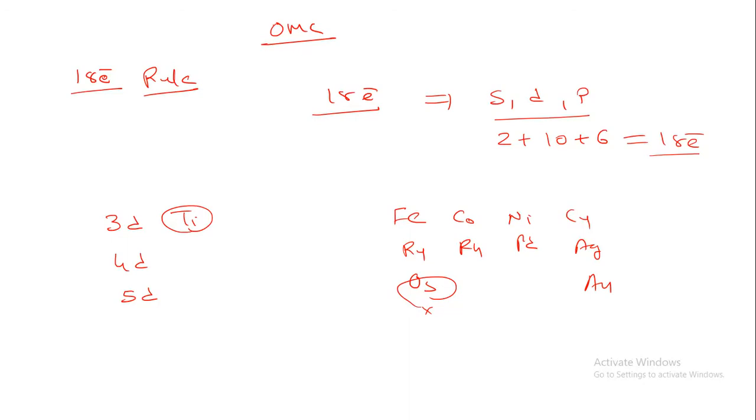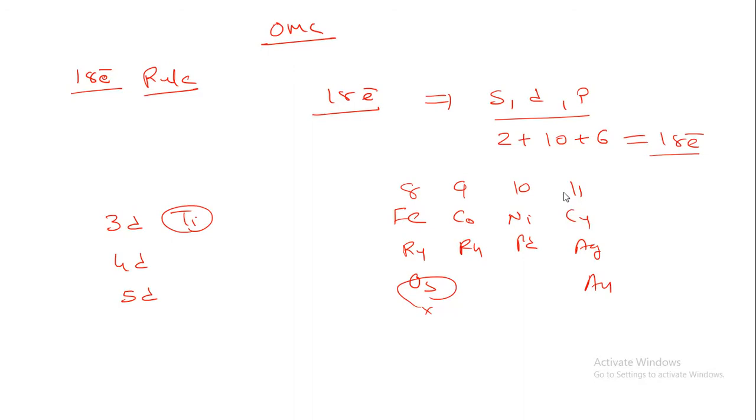They can have d orbital electrons that are 8, 9, 10 or 11, like 4s2 3d6, 4s2 3d7, 4s2 3d8, 4s2 3d9. So these are the important elements that can contribute to the metal and ligand.